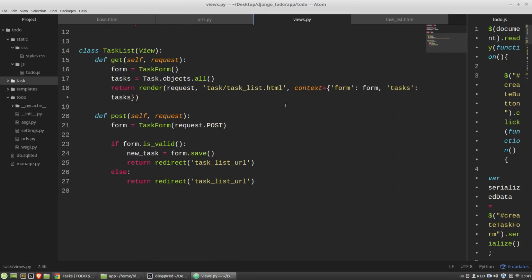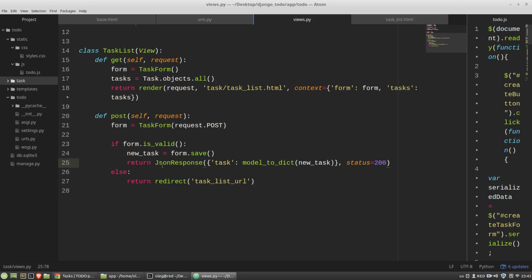And the returning value of the post method will be an instance of the JsonResponse class, and the first required argument is the data dictionary, and I want to have a task key, and the task key will have the result of the model_to_dict function as the value, and I just pass into the model_to_dict function the new task variable, and the status argument will be 200. 200 means that the server responded normally.